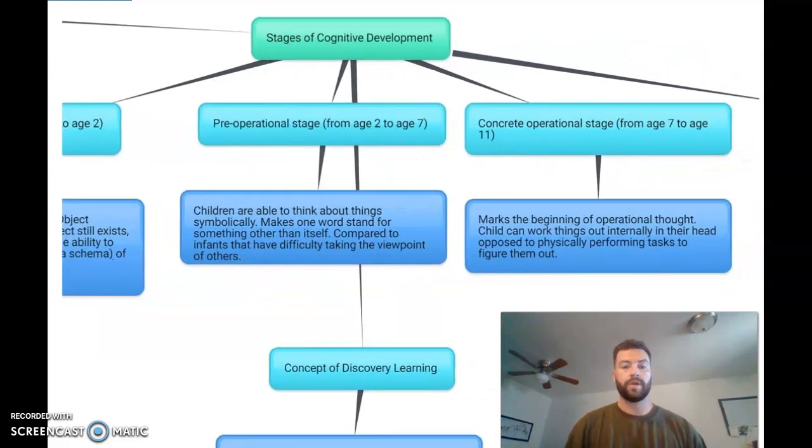And the next part is the preoperational stage. This is from the ages of 2 to 7, where children are able to make symbolic understanding of a schema or knowledge, and how one word stands for one thing specifically, and how it's unique in that they can relate that one thing, whereas sometimes infants have a difficult time relating a certain symbolic image and then taking that viewpoint away from others.